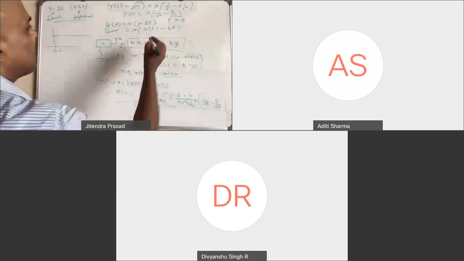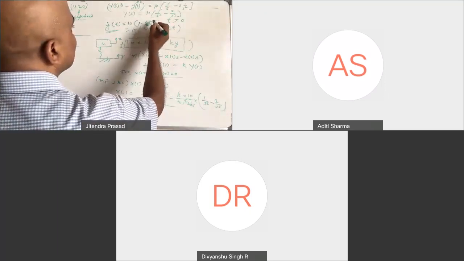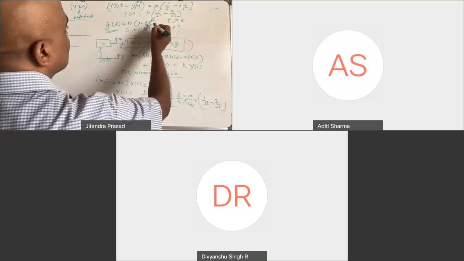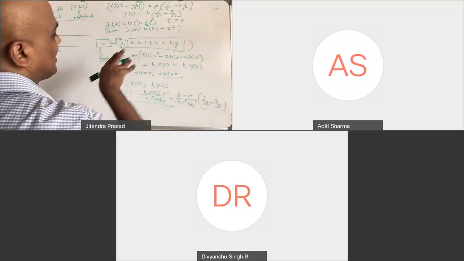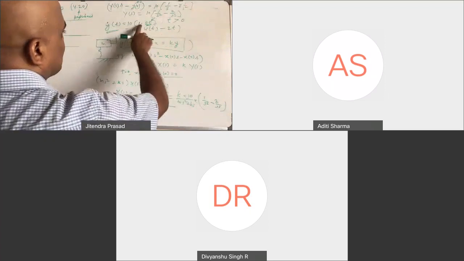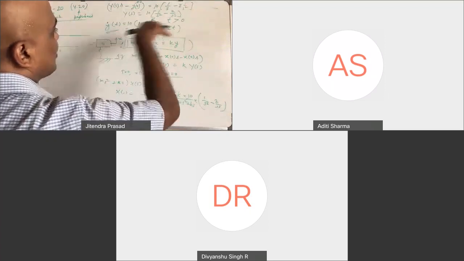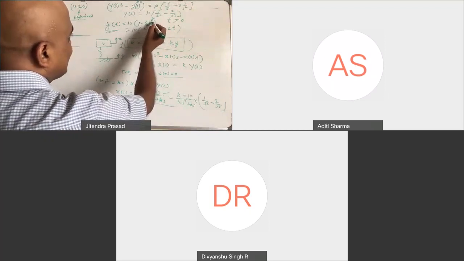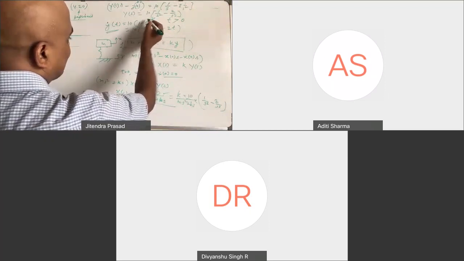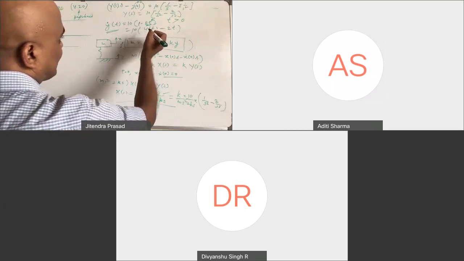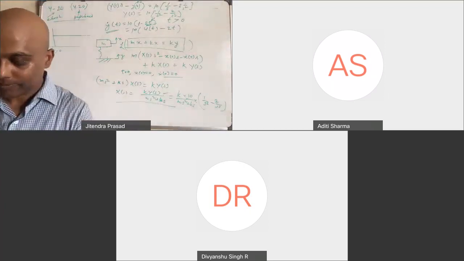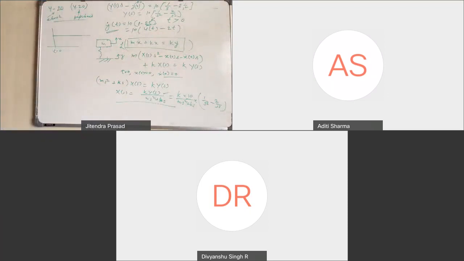No. Why ramp function, man? Ramp is this one. Ramp will have a t term there. Ramp means with time it is increasing. Constant means with time it's a constant. Here you see a 2t term. This is a ramp. Yes, I got it. Yes, I understand. Okay. Yes, sir. Thank you. Any other question?